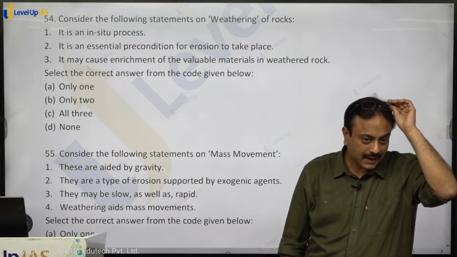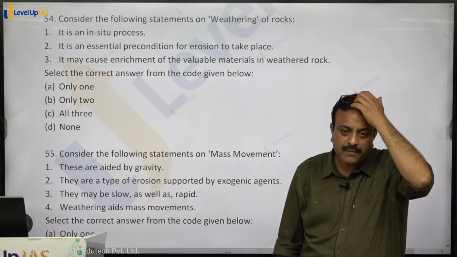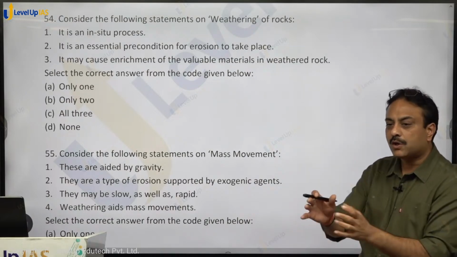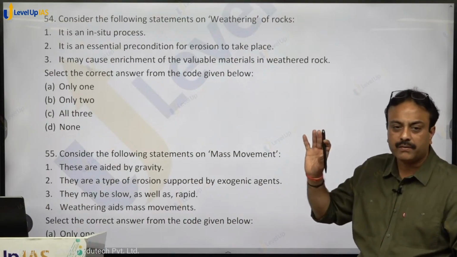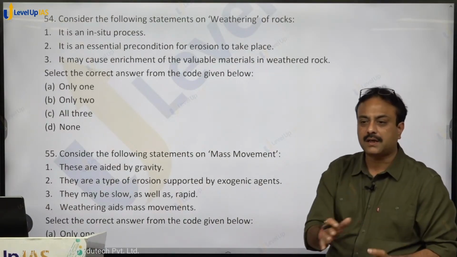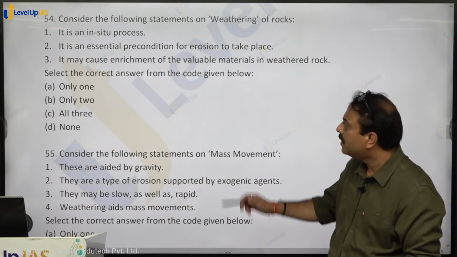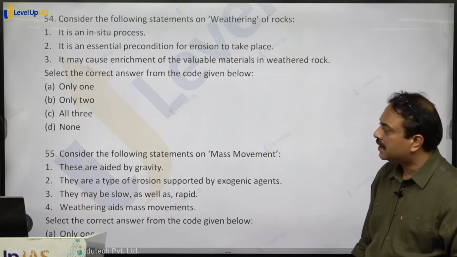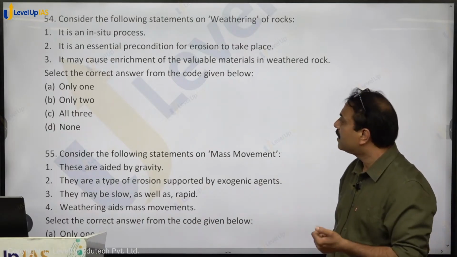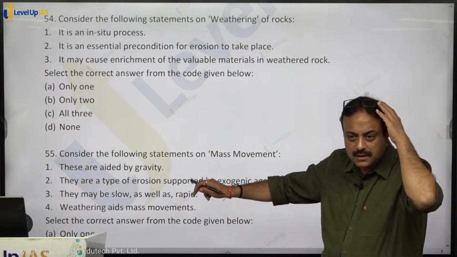Proportion wise, right? Concentration will increase or reduce. If chemical weathering takes place, then something gets dissolved in some solvent and moves away over a period of time. Now whatever is left is a valuable mineral. It is enriched, concentration increases, it becomes a valuable resource. So it is an in situ process, correct. Statement 2 is wrong, statement 3 is correct. So 1 and 3 are correct, so only 2, option B, is the right answer. Any questions? Clear on that?